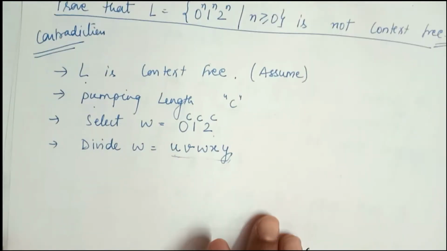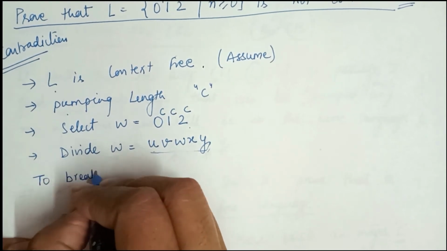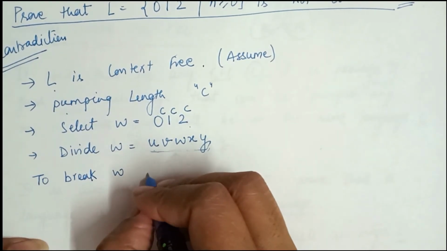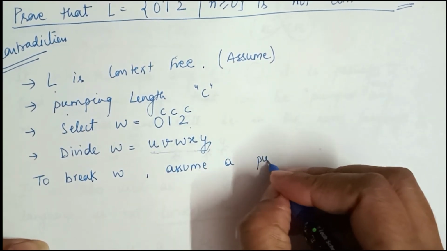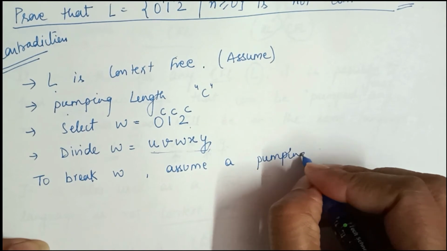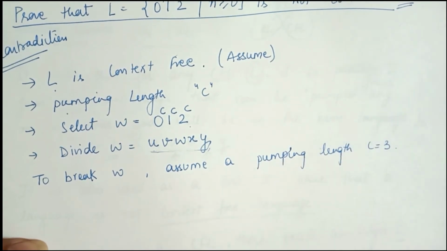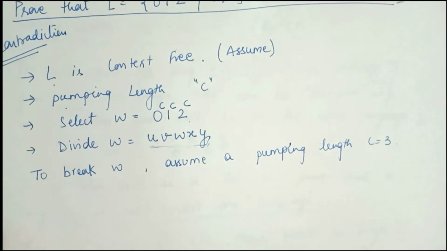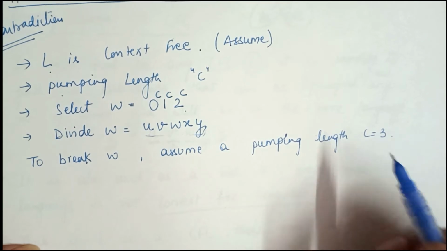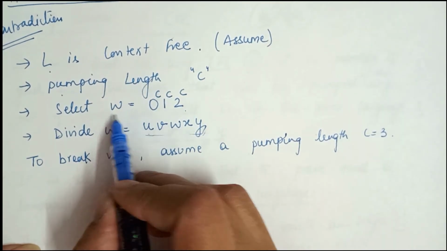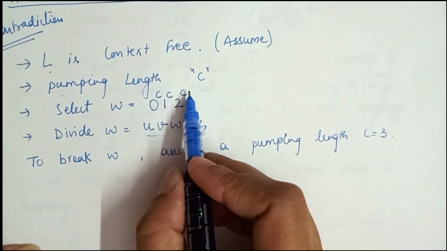Now to split W, we assume a pumping length C equal to 3. You can take 2, 4, any number, but I am taking C as 3. C is the pumping length, so I have to raise this string with 0 to the power 3, 1 to the power 3, and 2 to the power 3.